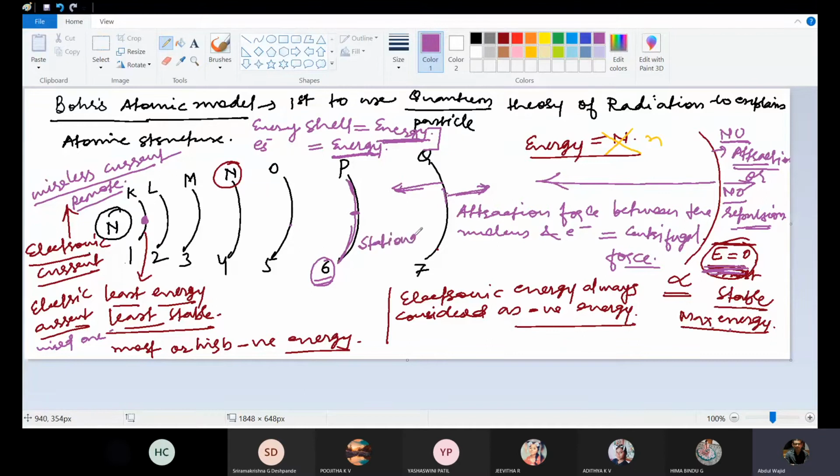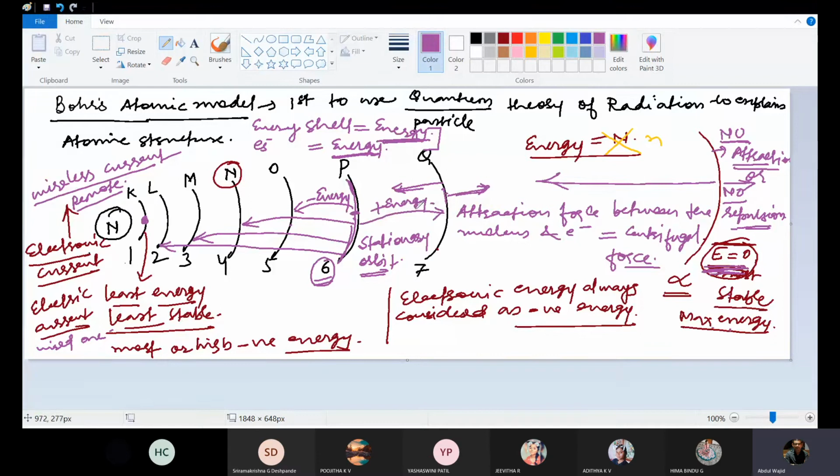What is the meaning of stationary orbit? Stationary orbit means the electron will never change its position, its orbit, its shell, until and unless there is a change in energy. If there is a change in energy, then only will the electron change its position. If there is a loss in energy, then the electron from a higher shell will go to a lower shell, depending upon the amount of energy lost. So electrons will move towards the lower shell if there is a loss of energy, and will move to a higher energy level if there is a gain of energy.